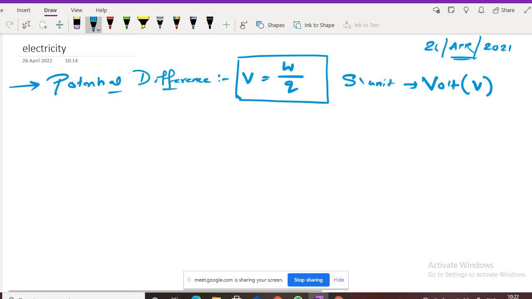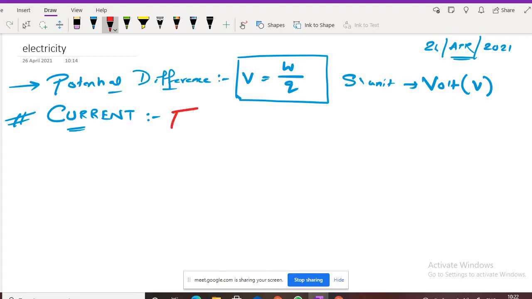Let's go a bit ahead. Now the most important topic that we are going to study is current. Anybody who can tell me, what do you mean by current? Sir, flow of charges. Very good. Current is flow of charge.